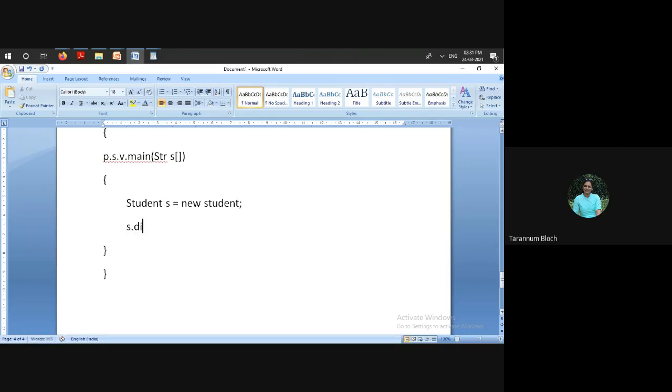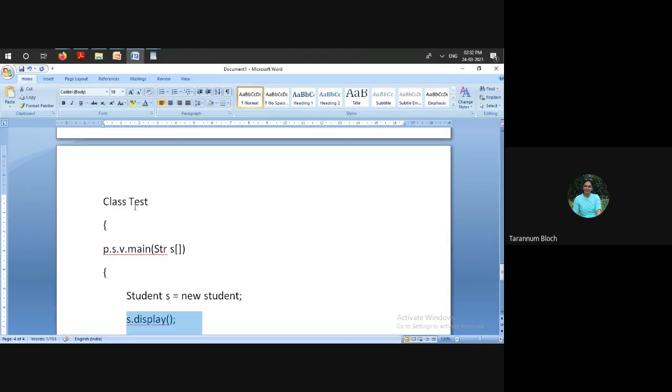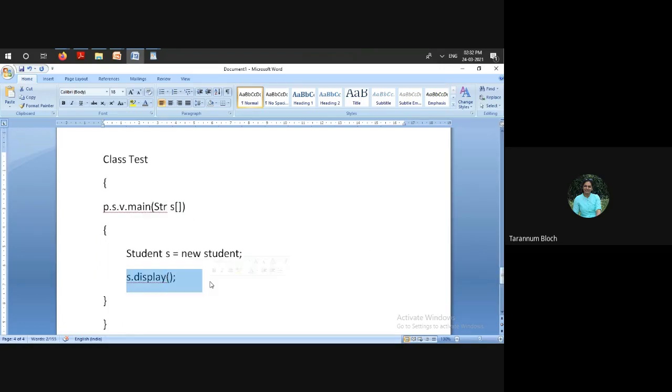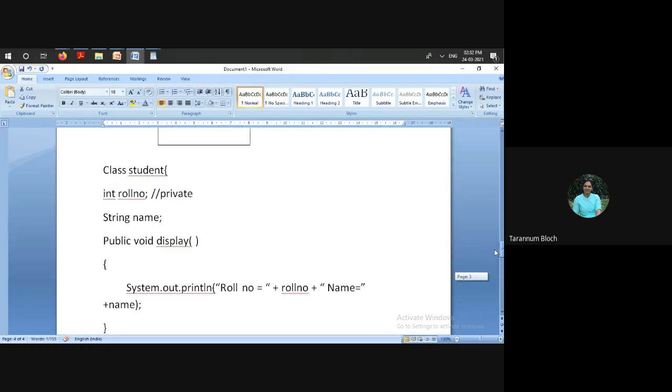So the public construct is display. Right now display is making use of roll number and name, which are private, right? We are calling s.display inside class Test, which is a driver class containing the main method. But display is accessible here because it is public. So the rule says a private member of a class is accessible outside the class using the object of the class and with the help of some public method.